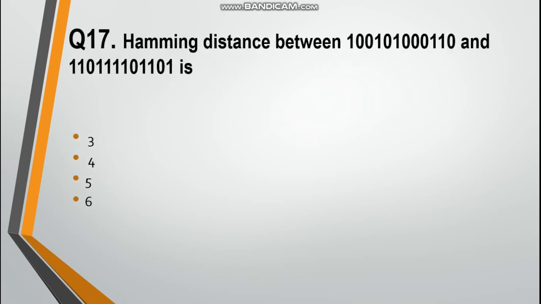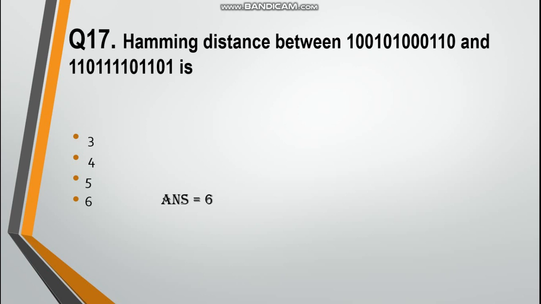Hamming distance between 10010010 and 11011101 is, options are 3, 4, 5, 6. Answer is 6. What you will do is XOR the bits.